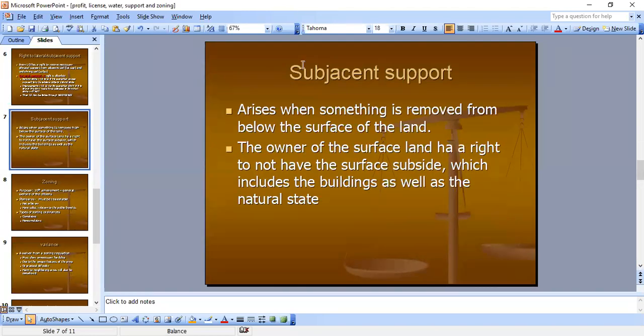Subjacent support arises when something is removed from below the surface of the land. The owner of the surface land has a right to not have the surface subside, which includes the buildings as well as the natural state. That's subjacent.